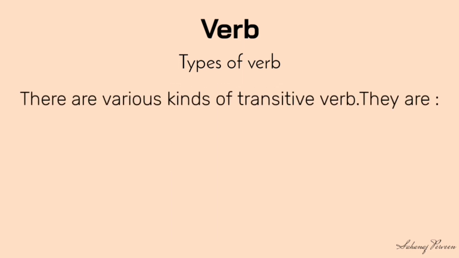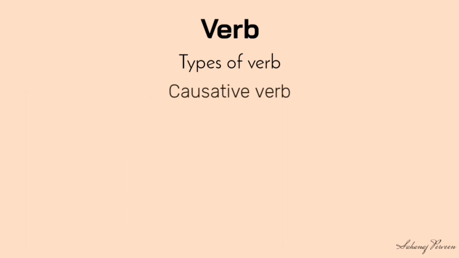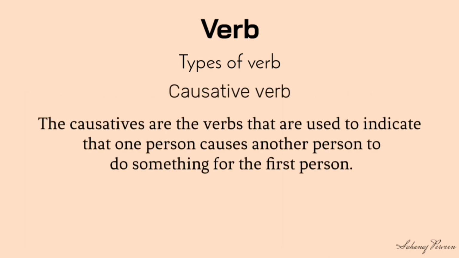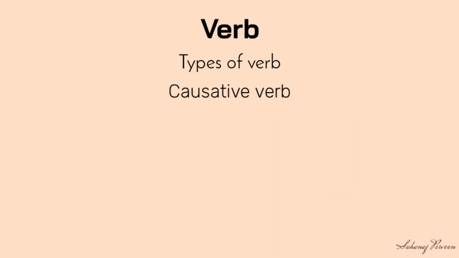There are various kinds of transitive verb. They are causative, factitive, reflexive, quasi-passive, reciprocal. Causative. The causatives are the verbs that are used to indicate that one person causes another person to do something for the first person. One can cause somebody to do something for him or her by asking, paying, requesting or forcing the person.